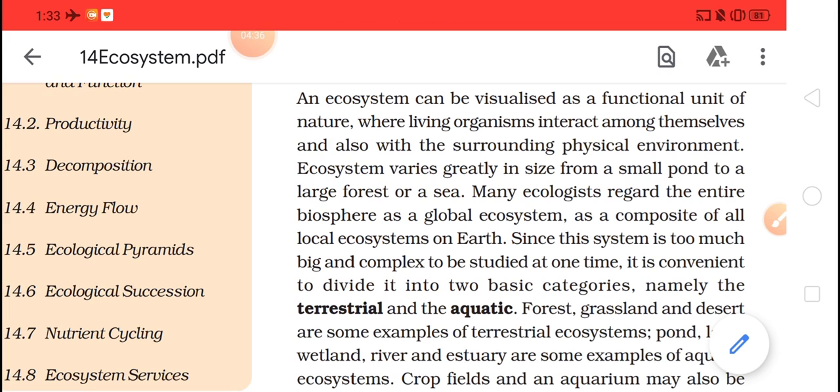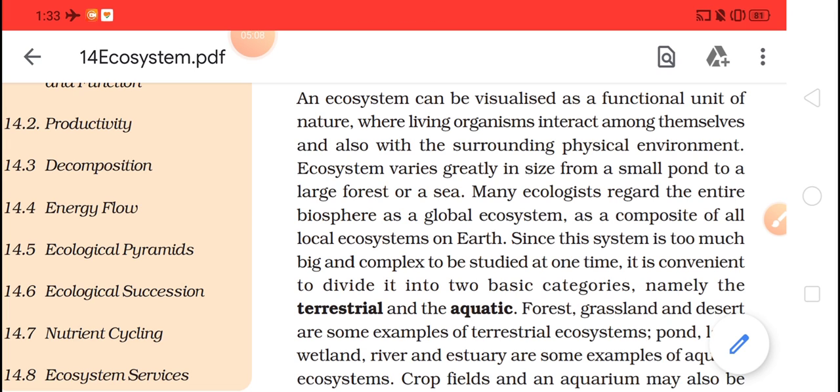Whatever organism you take, maybe plant, animal or microbe, all of them require appropriate temperature. Each and every organism, for it to survive, requires appropriate temperature. So here abiotic factors play a very important role. Then the second abiotic factor is water.